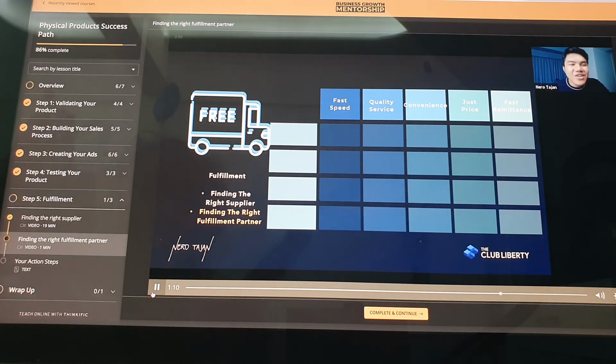I'm so happy. Let's say our first fulfillment partner is Popot Padala. And the next is Nero Padala. All you have to do is put a check mark or X mark here. So this is my qualification always: speed, service, convenience, price, and remittance.